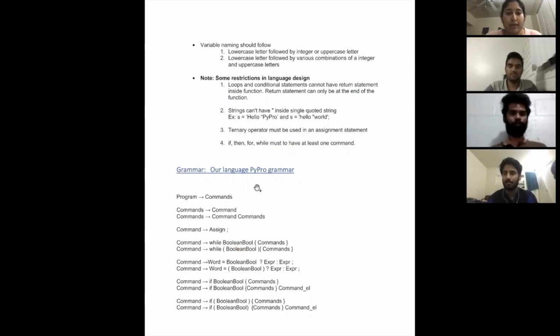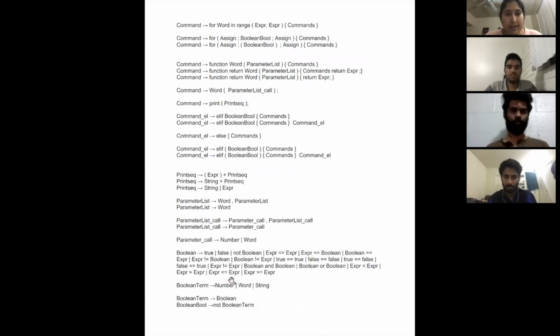Now the grammar. The program can have commands, and the commands can have assignment operations, while loops, if else statements, for loops, function calls, function declarations, print statements, booleans, and groups of expressions and everything. So Ravikant will explain the lexical phase of the language design.